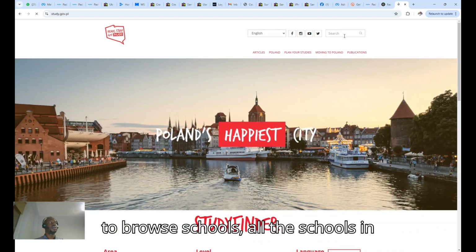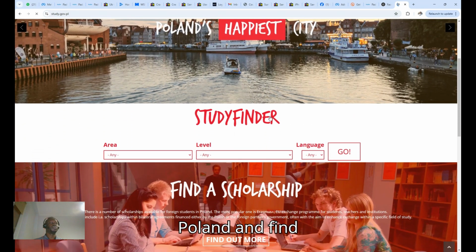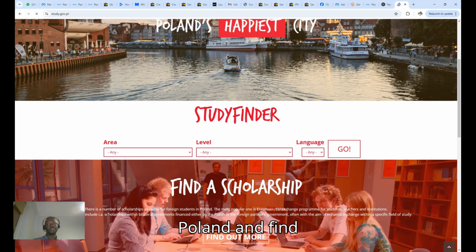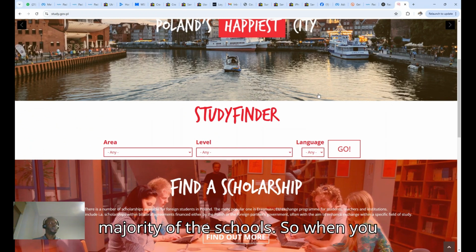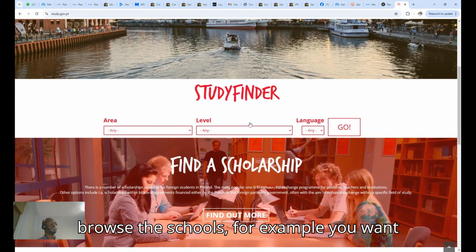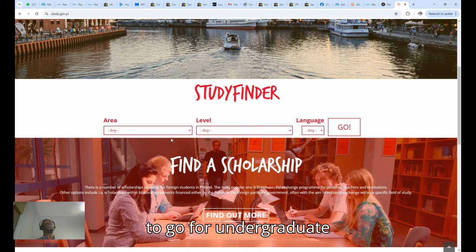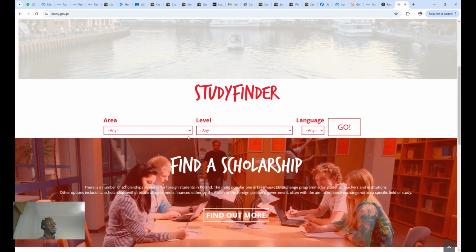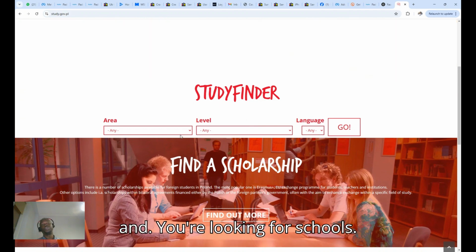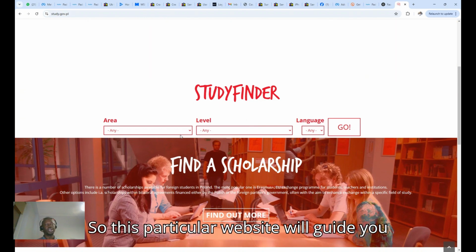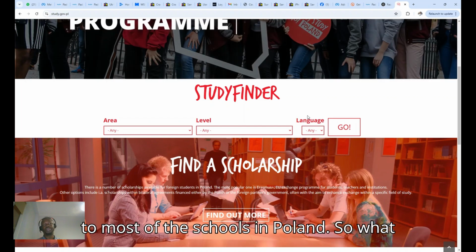So here you can browse all the schools in Poland, and find the majority of the schools. When you browse the schools, for example, you want to go for undergraduate and you're looking for schools, this particular website will guide you to most of the schools in Poland.